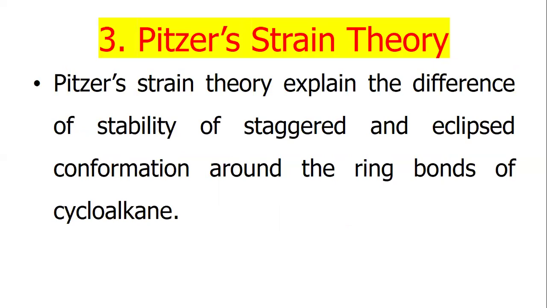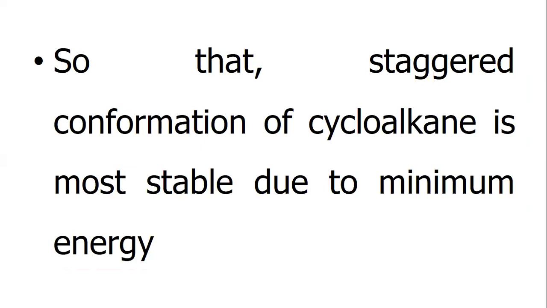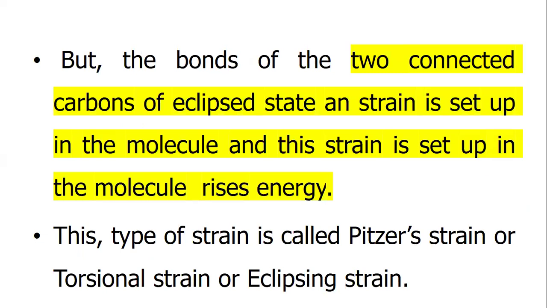Pitzer strain theory explains the difference in stability of staggered and eclipsed conformations around the ring bonds of cycloalkanes. There is a tendency on the part of two carbons linked to each other to have their bonds staggered, so the staggered conformation of a cycloalkane is most stable due to minimum energy.